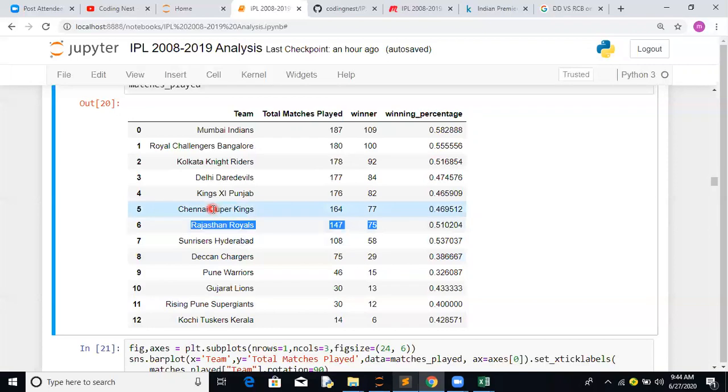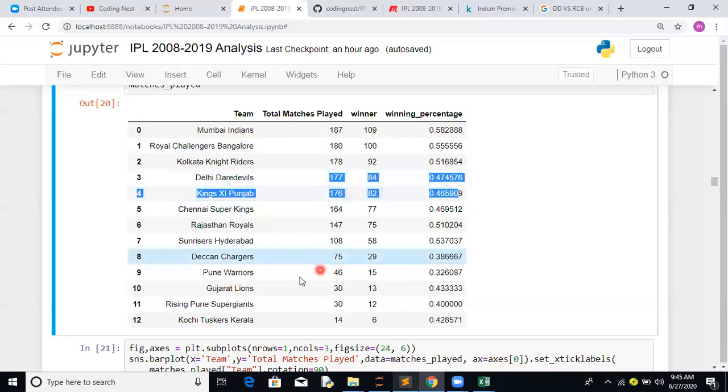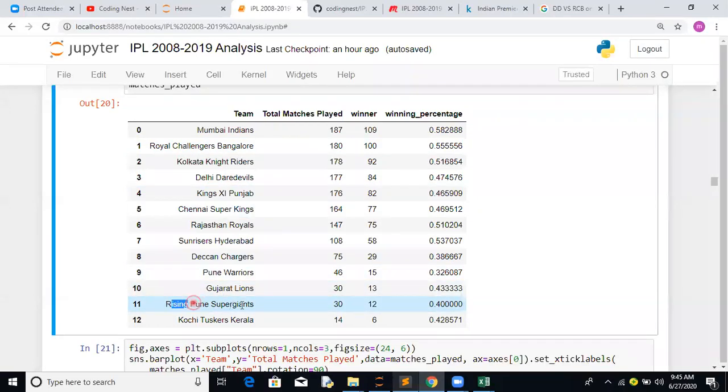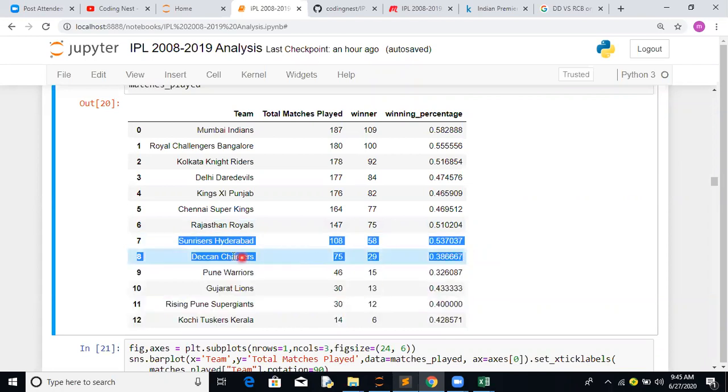RR remains the same. CSK, CSK. An interesting one is RCB: the winning percentage is 55, even though they stand almost towards the bottom every time. That's an interesting stat. Again, CSK, we thought was more consistent, but they have a lower winning percentage. Kings XI Punjab, DD, so and so forth. So Pune Warriors and Rising Pune Supergiant are the same team, and Sunrisers Hyderabad and Deccan Chargers too. We have to just replace the data so that we can get a cumulative count. Okay, that's nice.